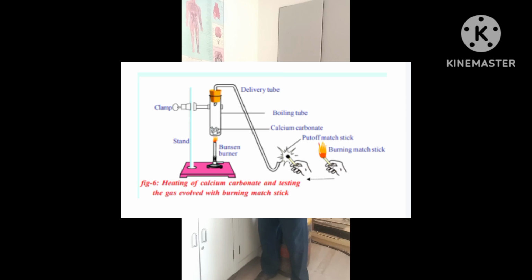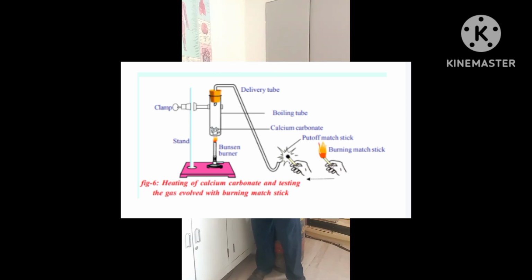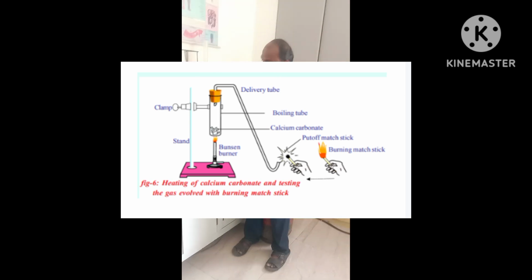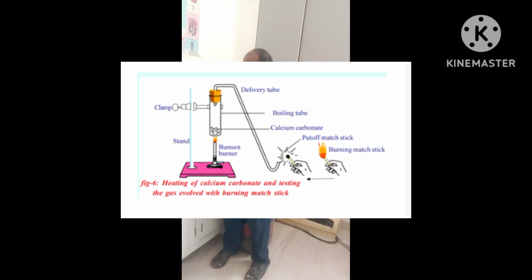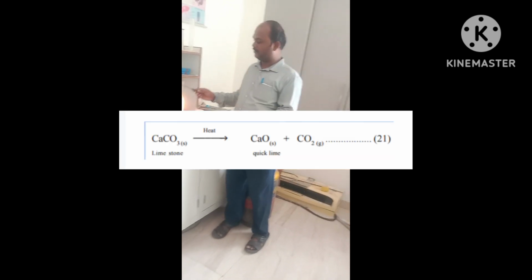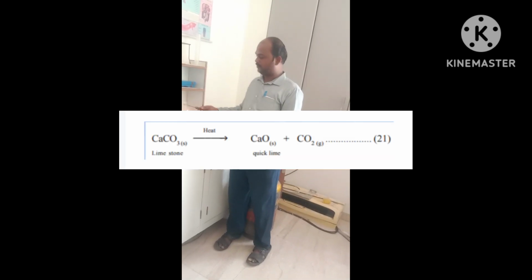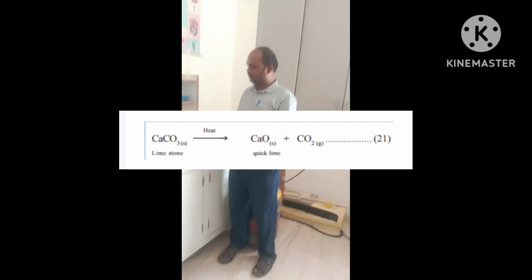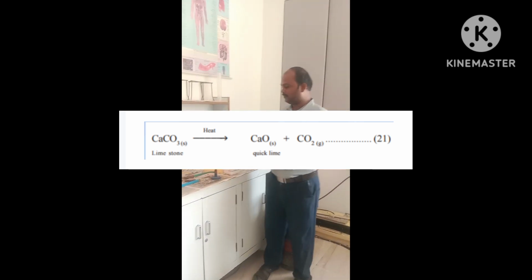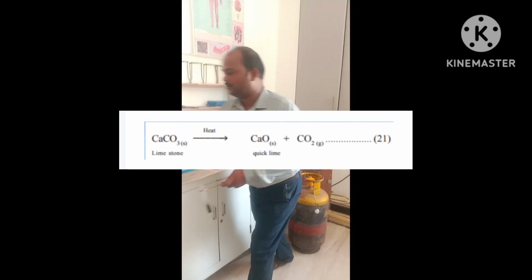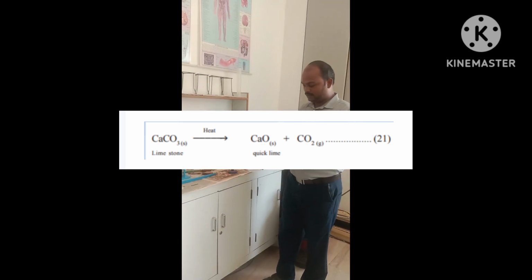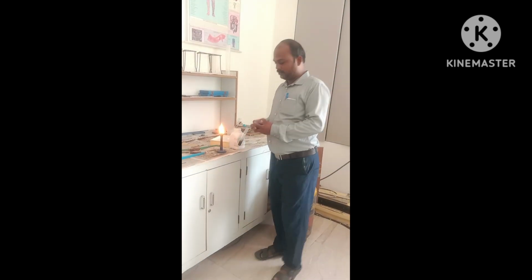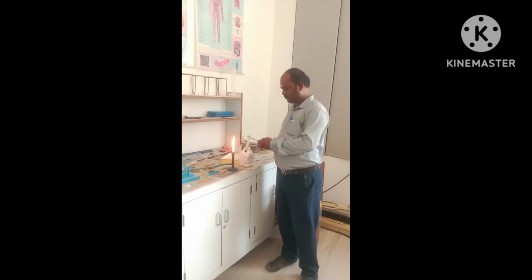Okay, take calcium carbonate in a test tube and hold the matchstick at the mouth, then the matchstick is extinguished. Now calcium carbonate is heated, then calcium oxide and carbon dioxide are formed. We hold the matchstick, okay, because through this one activity,